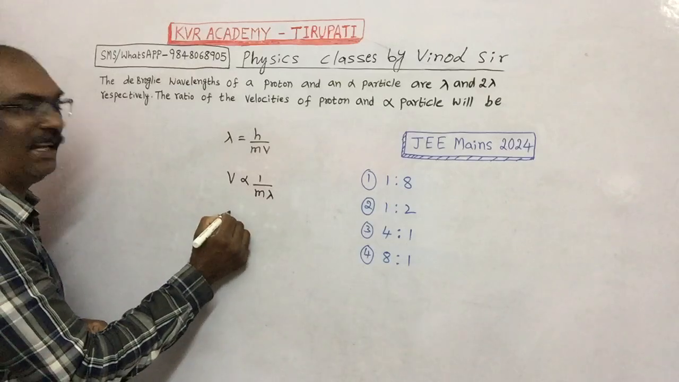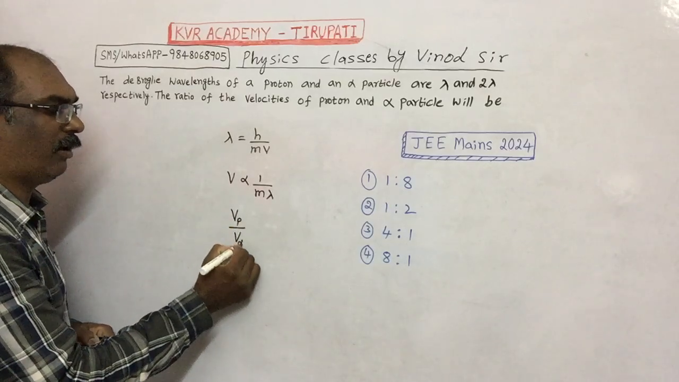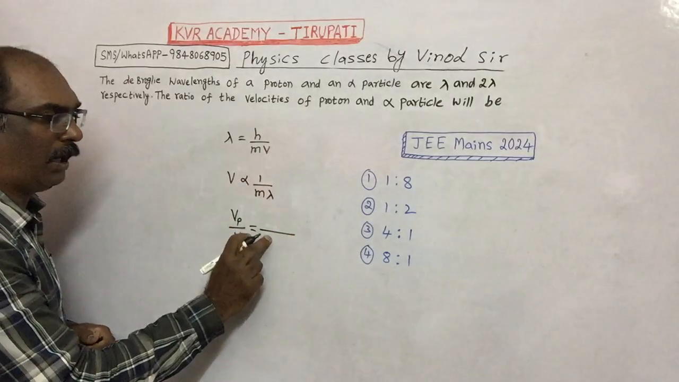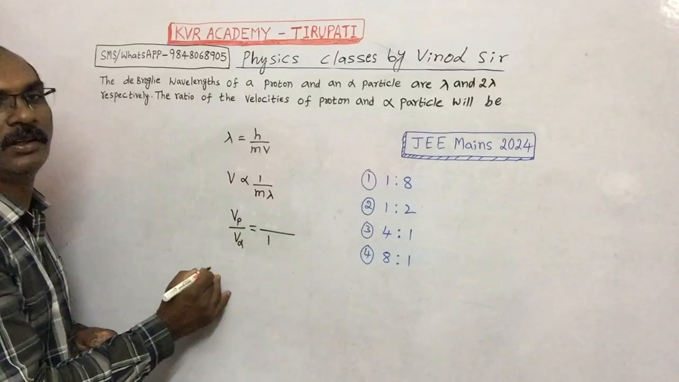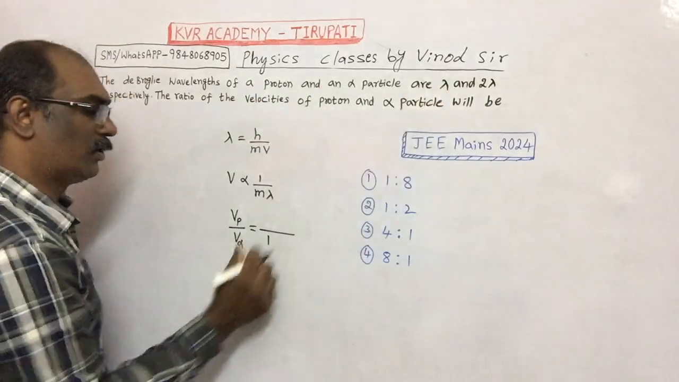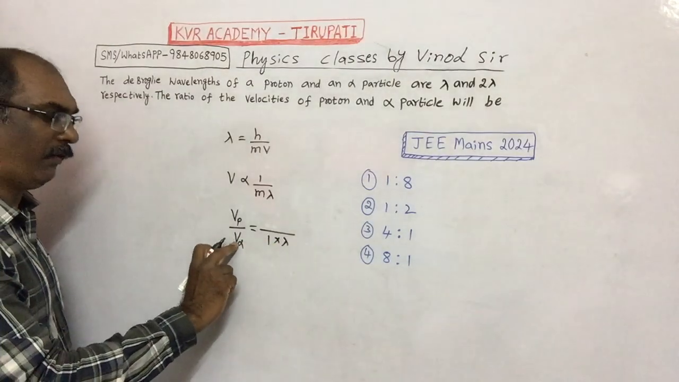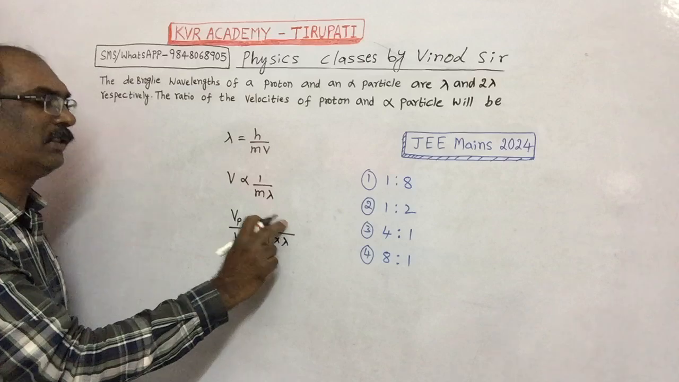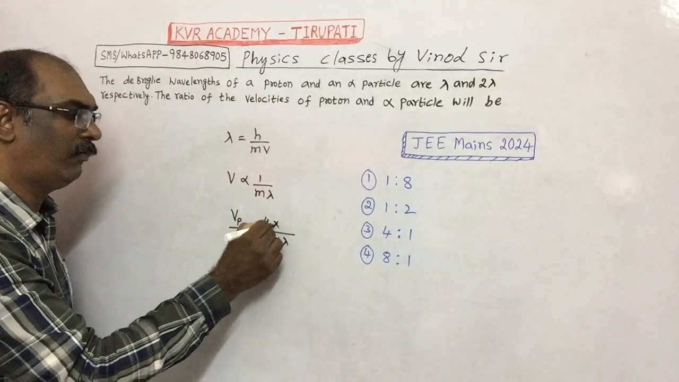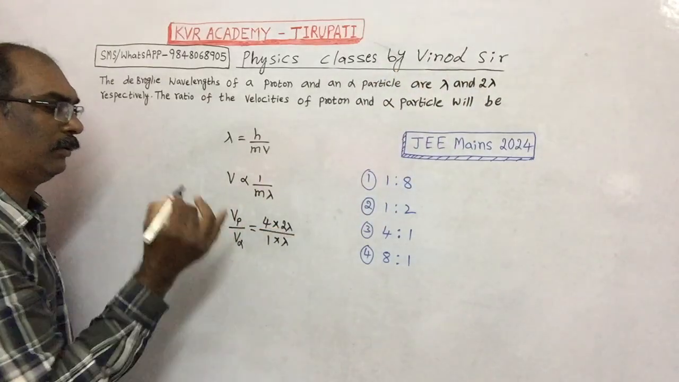Now we will start calculation. Velocity of proton by velocity of alpha particle is equal to, for proton, mass 1 unit and wavelength for proton here it is lambda, so lambda. And coming to alpha particle, mass 4 units and then wavelength 2 lambda, so 2 lambda.